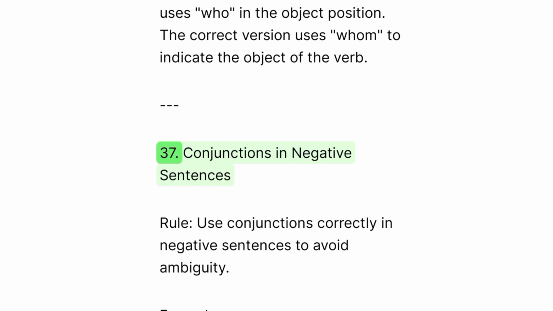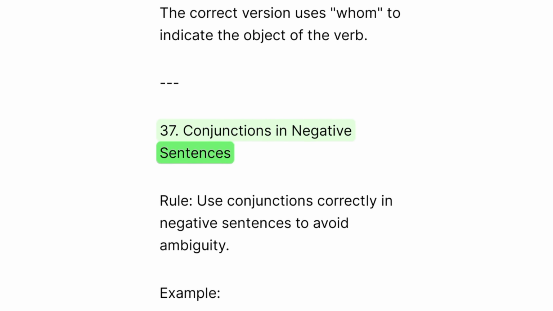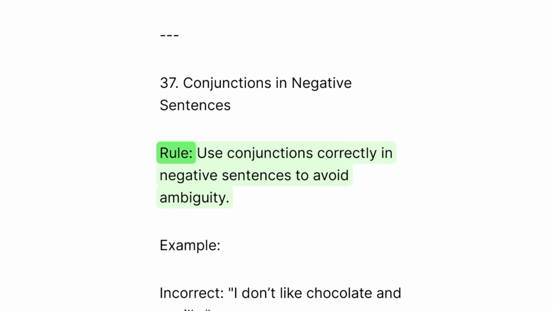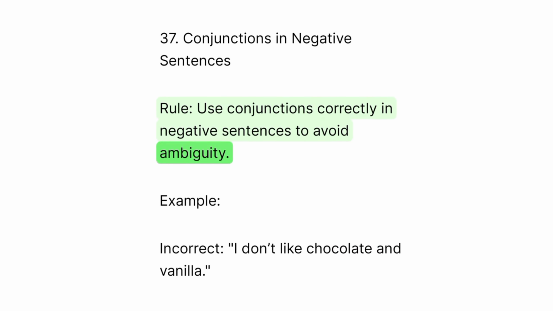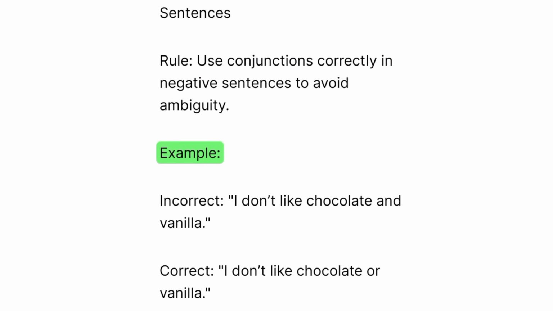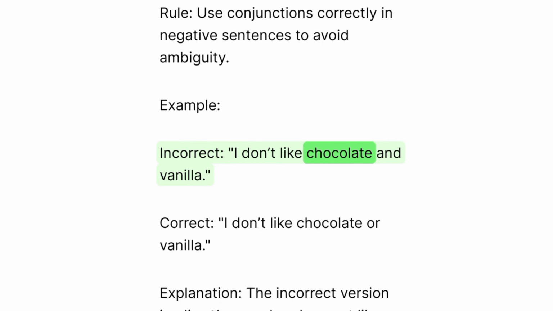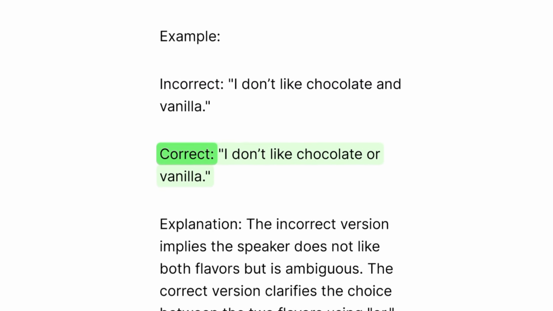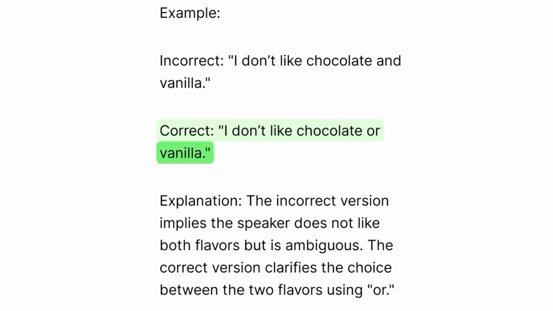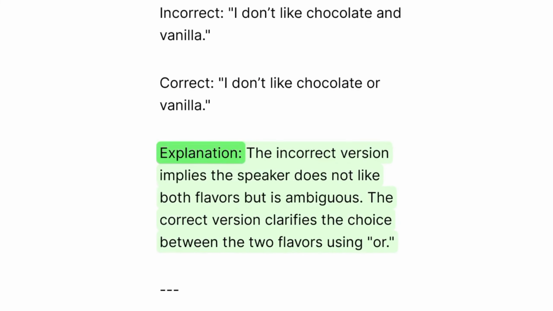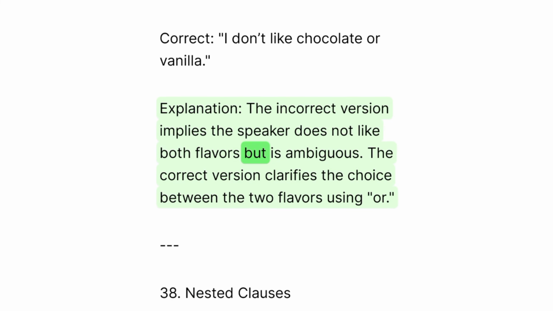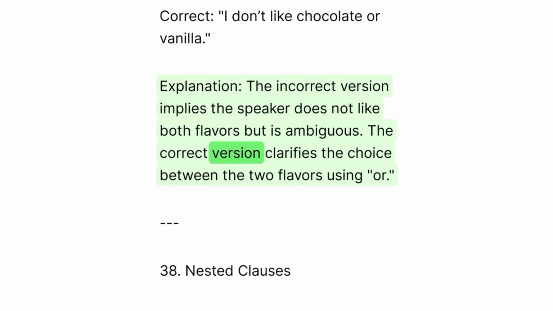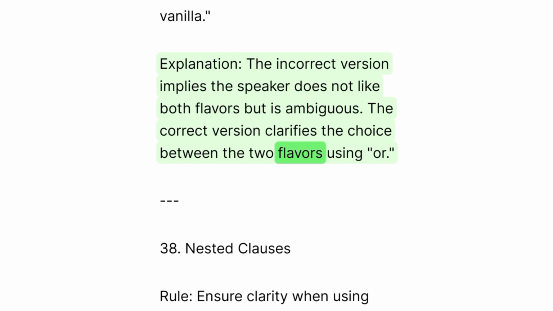37. Conjunctions in negative sentences. Rule. Use conjunctions correctly in negative sentences to avoid ambiguity. Example. Incorrect. I don't like chocolate and vanilla. Correct. I don't like chocolate or vanilla. Explanation. The incorrect version implies the speaker does not like both flavors but is ambiguous. The correct version clarifies the choice between the two flavors using or.